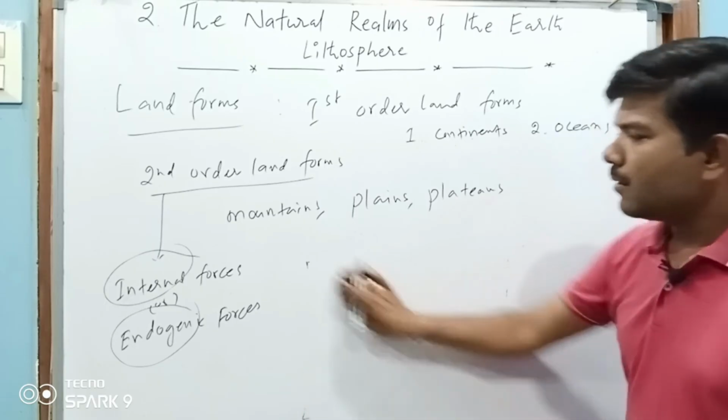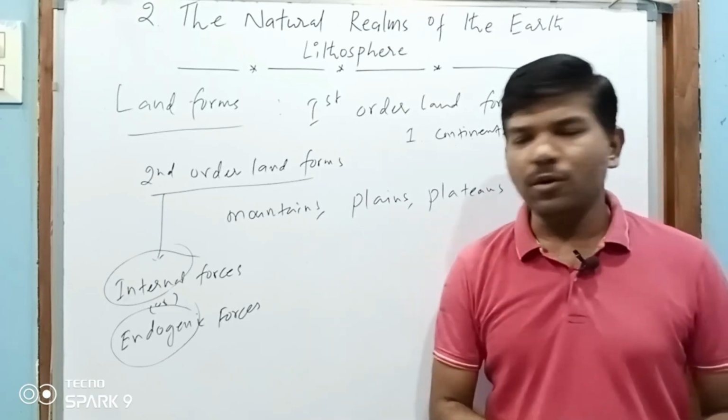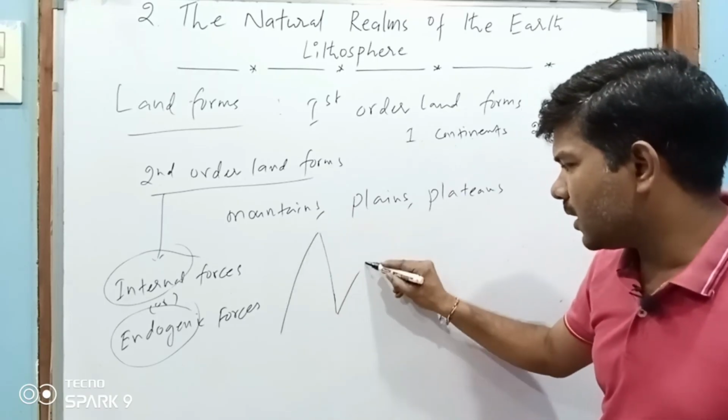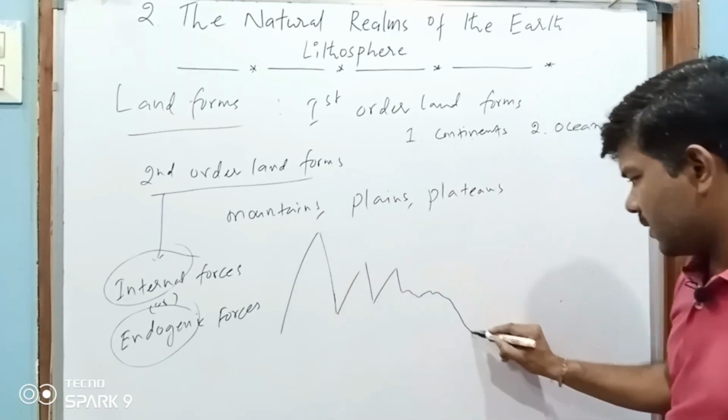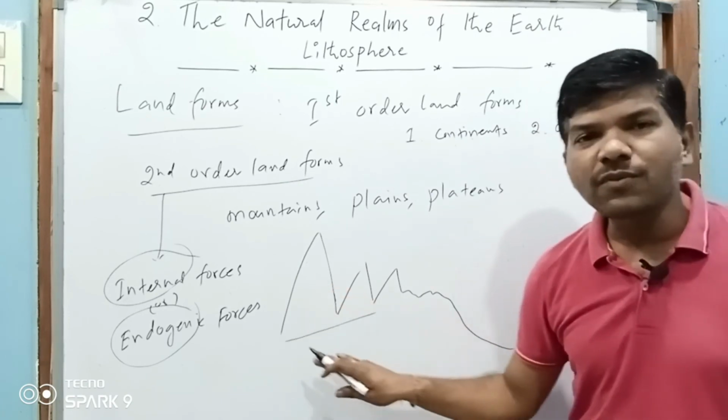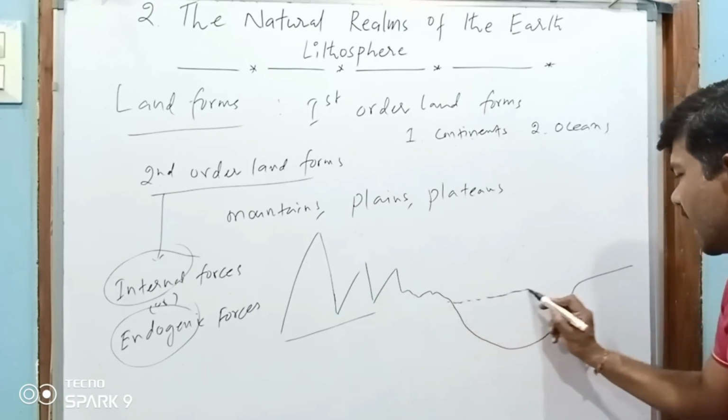Then plains. Sir, how are plains formed? See, for example, this is Himalaya. These are the Himalayan mountains. After the Himalayas, this is the Indo-Gangetic plain.